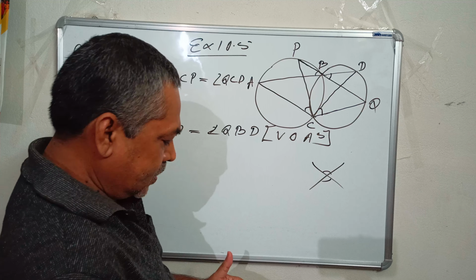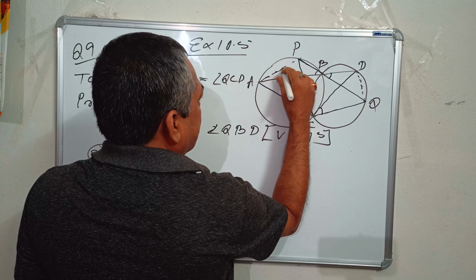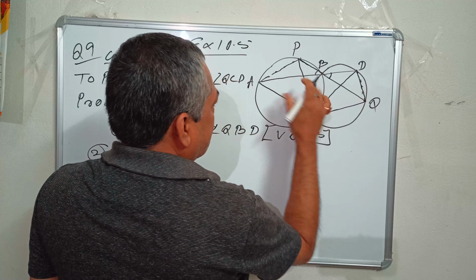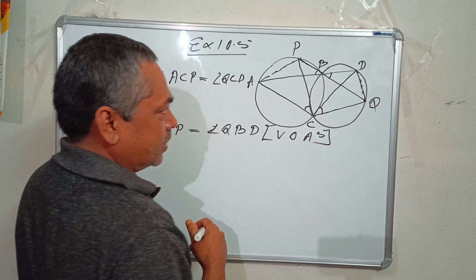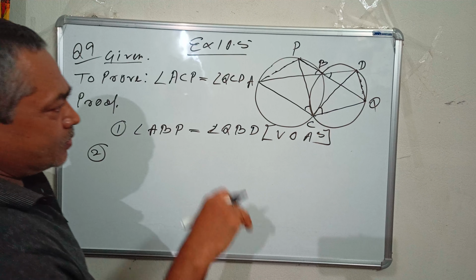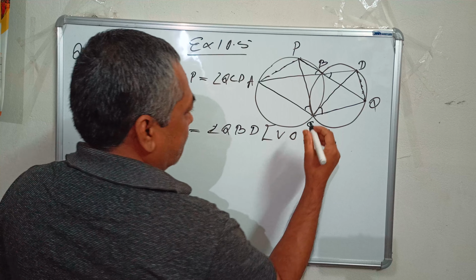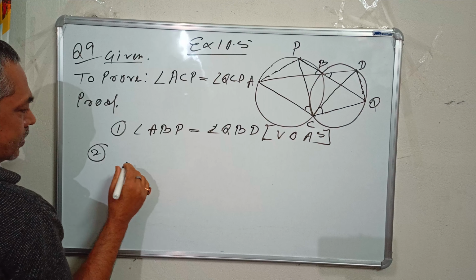Now point number 2, I write. Suppose AP is a line and DQ is also a line, meaning they are chords. A chord divides a circle into two segments. So AP is a chord and DQ is a chord. Chord AP divides the circle into two segments. This is the minor segment, the remaining part is the major segment. Similarly, this one is the minor segment, this one is the major segment. You have also learned that angles in the same segment are equal. So these two angles are in the same segment.